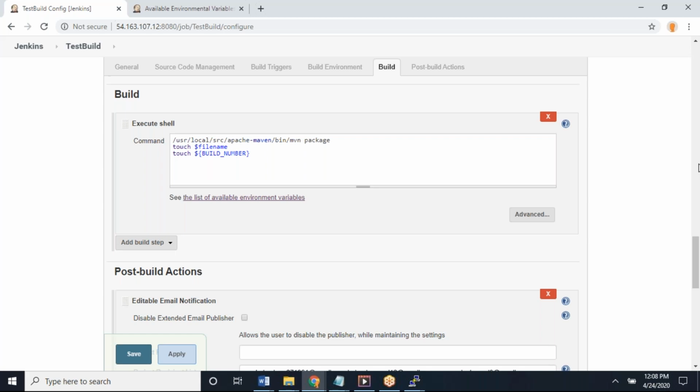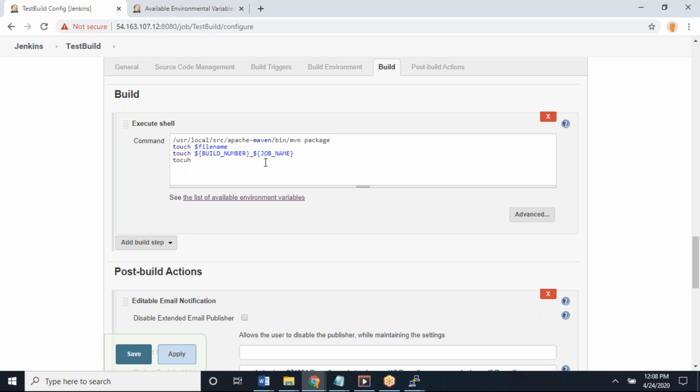So do it this way: touch $BUILD_NUMBER, underscore, again a dollar variable, JOB_NAME. Again, only one file I'm creating. So build number underscore my job name. It should come like this.